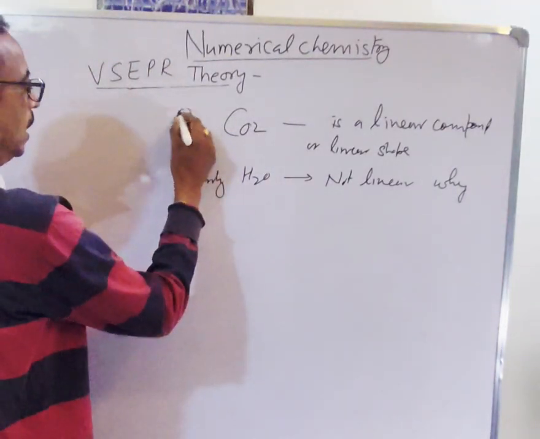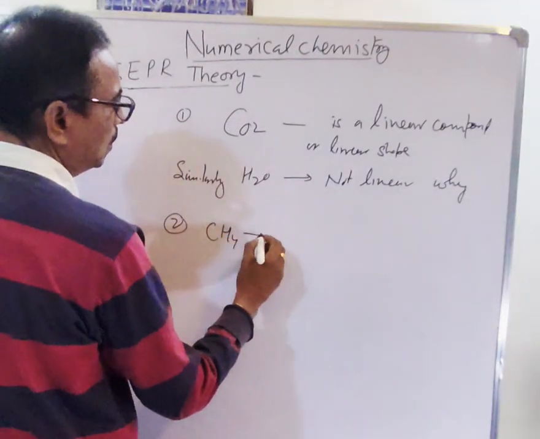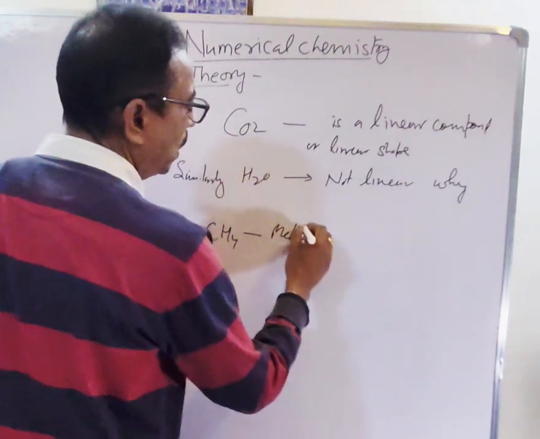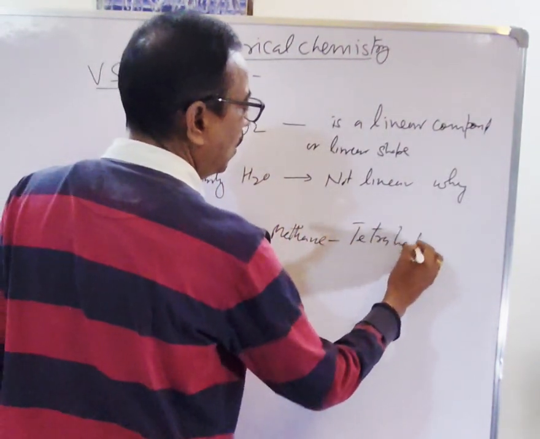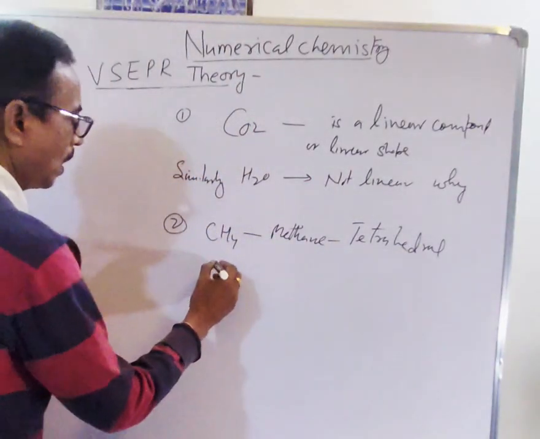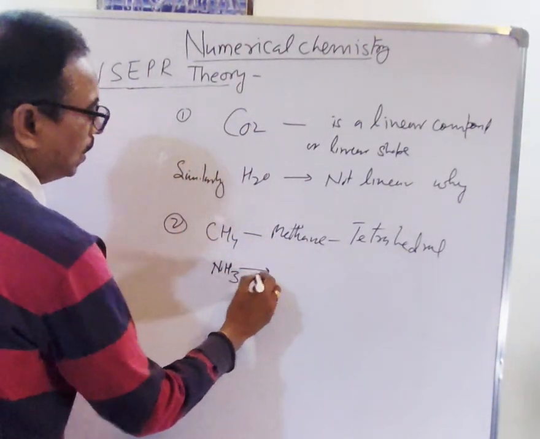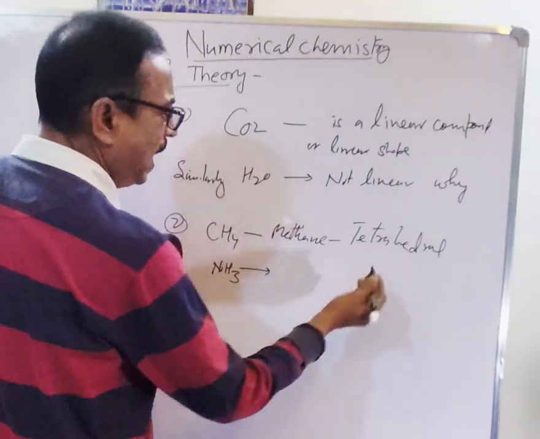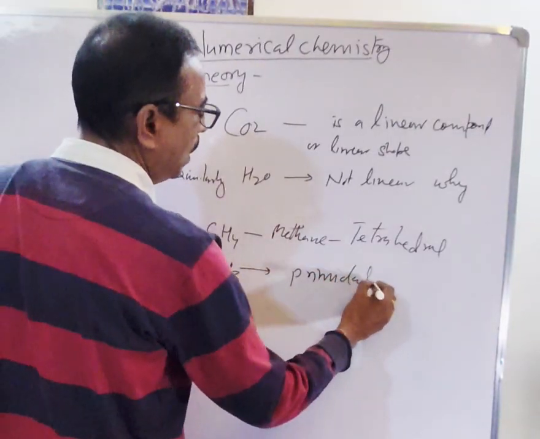Similarly, we see another example, CH4, methane. I have told you earlier, this is tetrahedral. NH3 is also like tetrahedral, but pyramidal. Why?